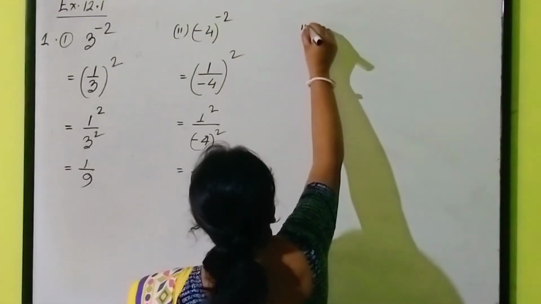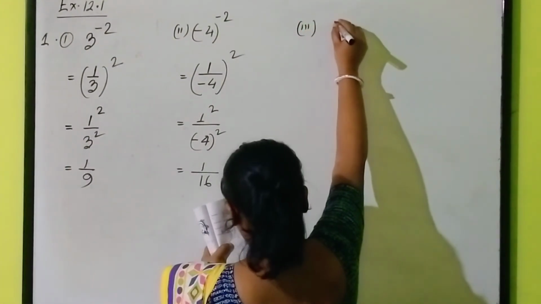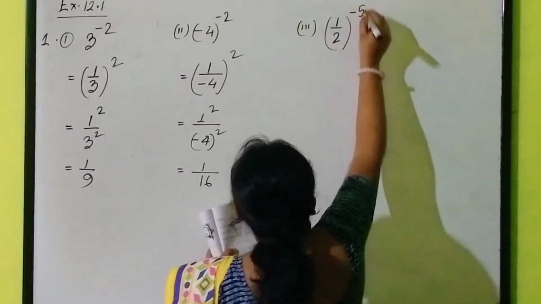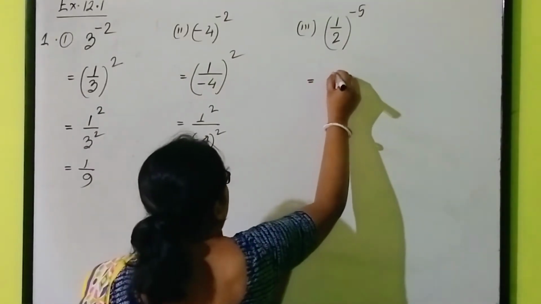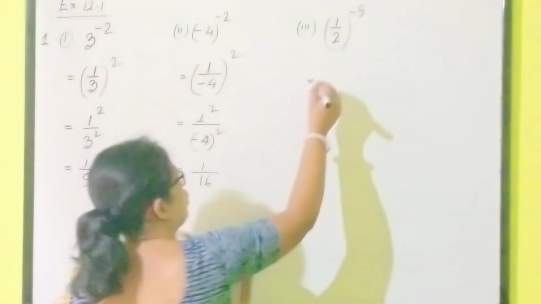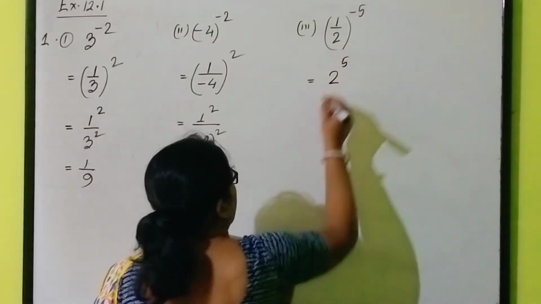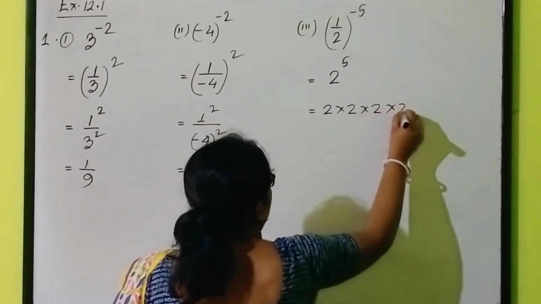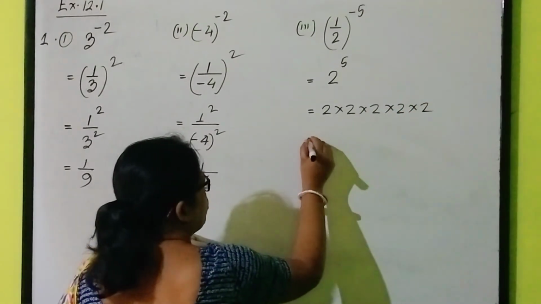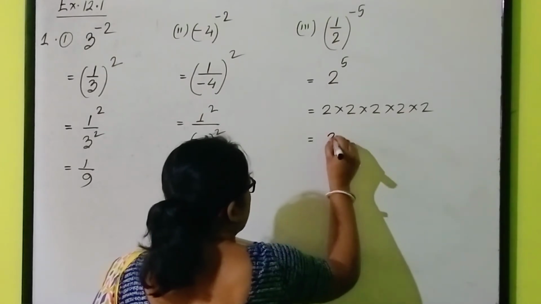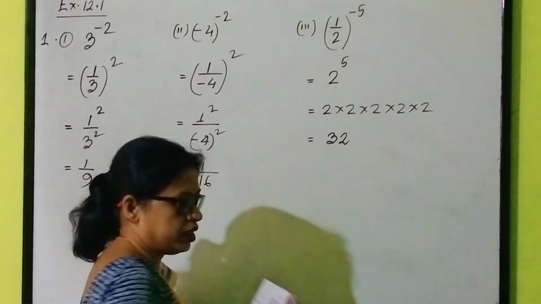Let me do all the 3 here, otherwise you will not understand. 1 by 2 whole to the power minus 5. What do I have to do here? 1 by 2 reciprocal is, my dear students, 2. So, 2 to the power 5. That means 2 into 2 into 2 into 2 into 2. 2 to the 4, 4 to the 8, 8 to the 16, 16 to the 32.